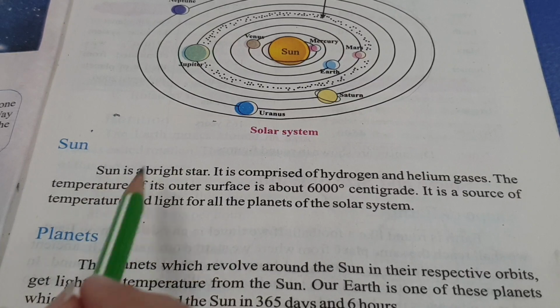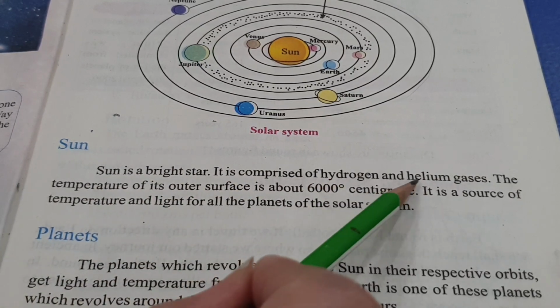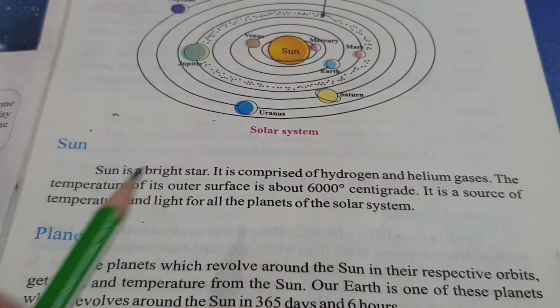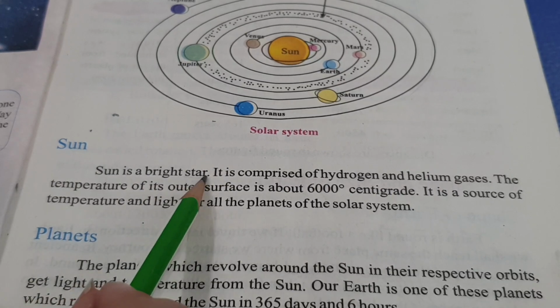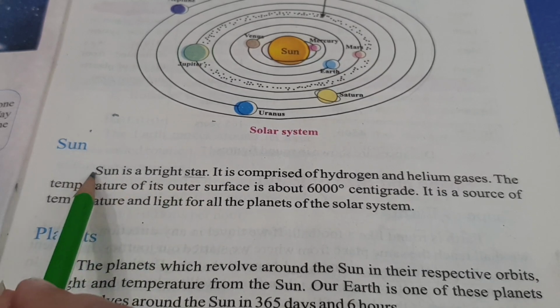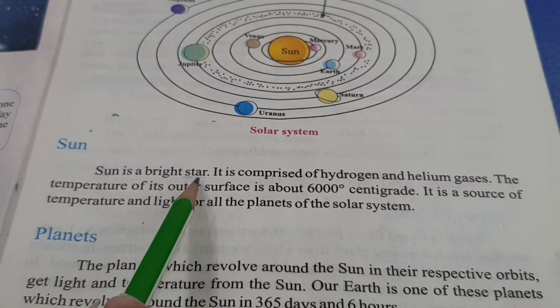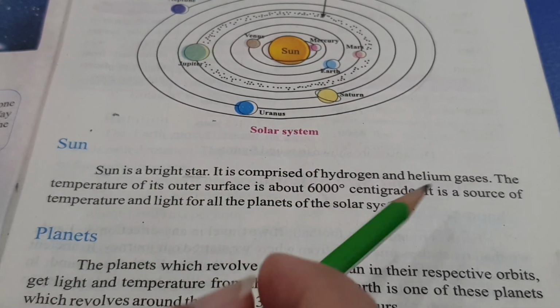Sun is the bright star. It is comprised of hydrogen and helium gases. Hydrogen and helium gases are basically very hot gases. And it is a star, like we call Earth a planet. So sun is a star. It has got the central point and other planets are revolving around it.